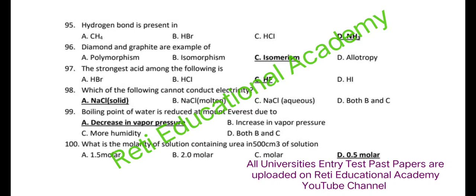Question number 99. Boiling point of water is reduced at Mount Everest due to decrease in vapor pressure. Question number 100. What is the molarity of solution containing urea in 500 cm3 of solution?